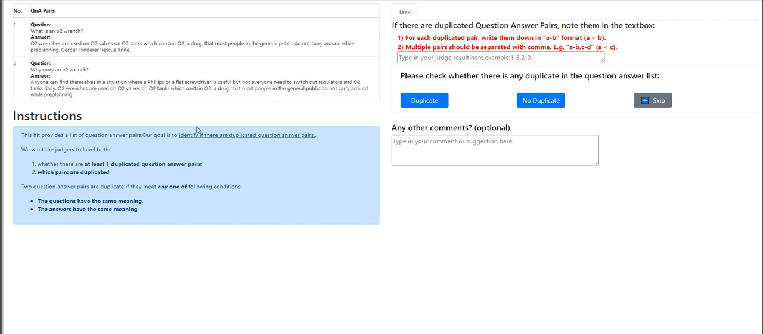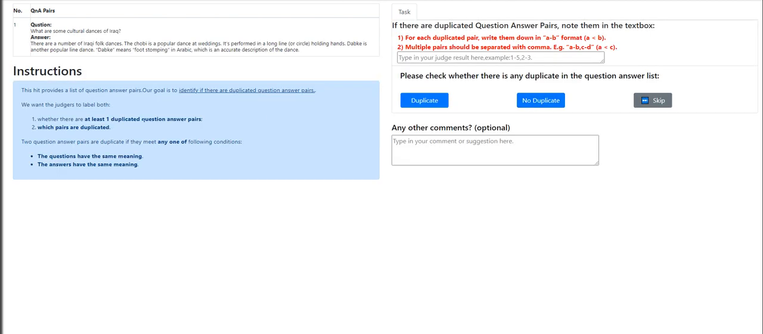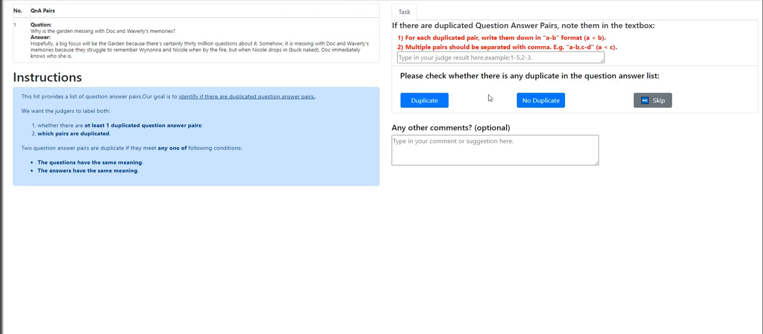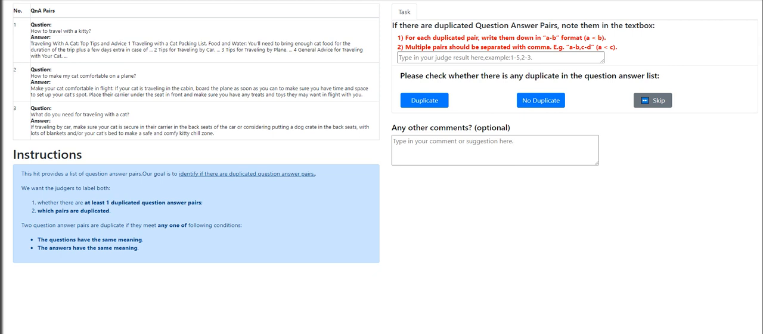What is an O2 wrench? Who carries an O2 wrench? No duplicate. No duplicate. Okay. No duplicate as well. It's only one question. So three questions here.